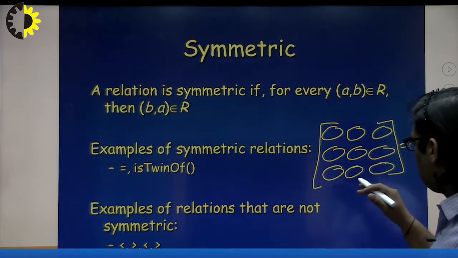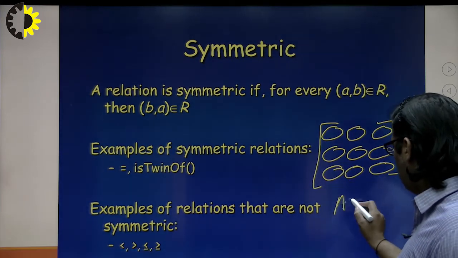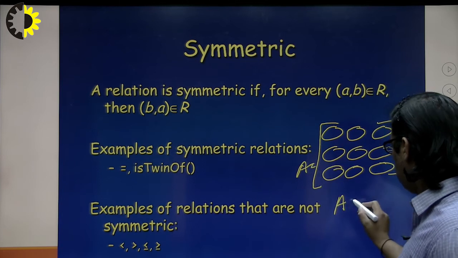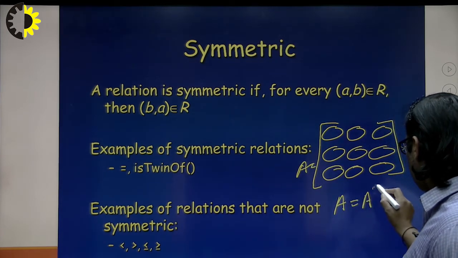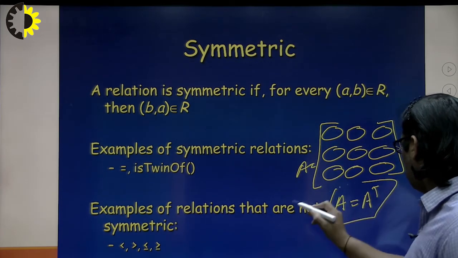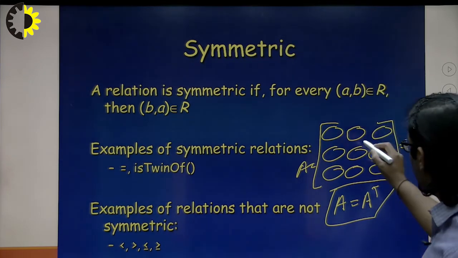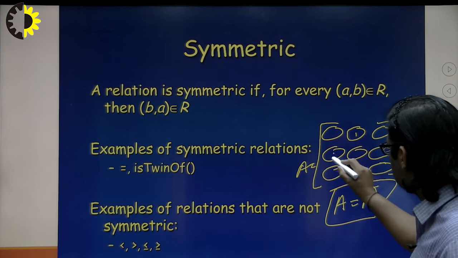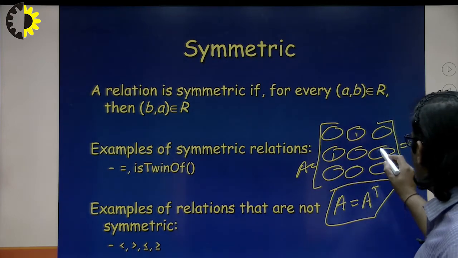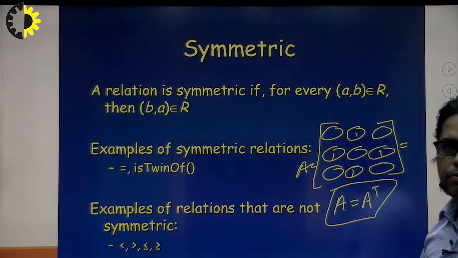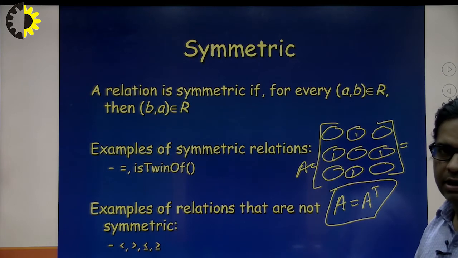If A and A transpose are equal, then this is called a symmetric matrix. It means if I have entry 1 here, the 1 should also be here. Then only it will be a symmetric relationship.